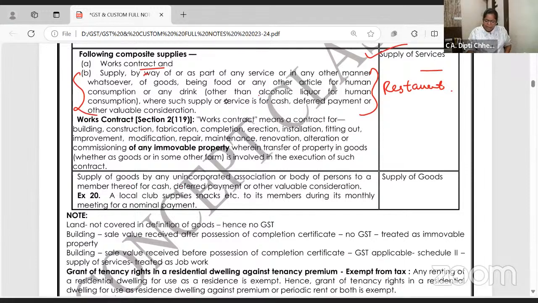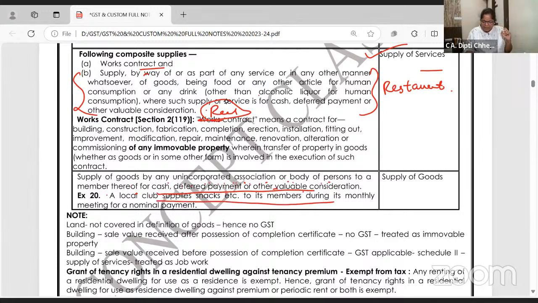Supply of goods by an unincorporated association. These definitions are given to you to read. If you don't want to read, leave it. These initial ones you'll have to do. Supply of goods by an unincorporated association or body to a member through cash or deferred payment or other valuable consideration. Now this is like barter, other cash or anything.